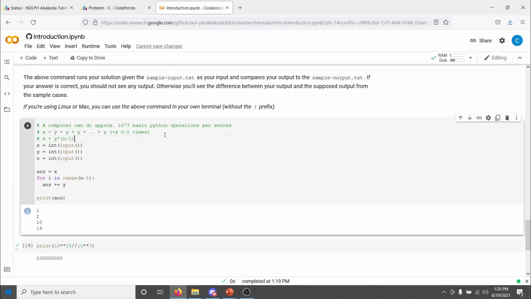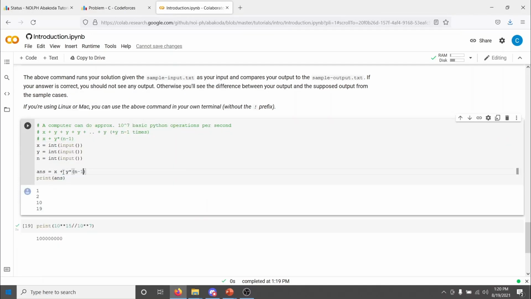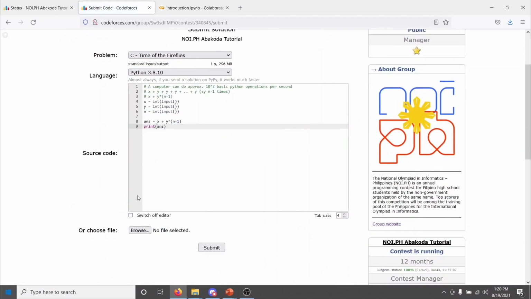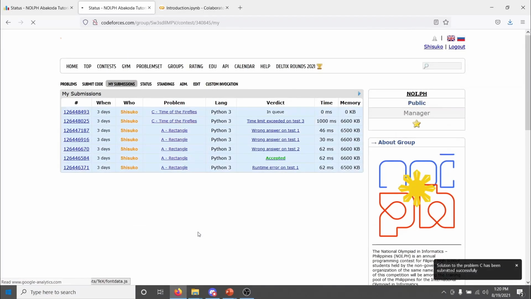So let's try that. Let's say the answer is equal to x plus y times n minus 1. Print out the answer. Good habit to always just test anyway. 5, 3, 4. Still 14. And 1, 2, 10. Still 19. Okay. And let's submit. Yep, accepted. There you go.